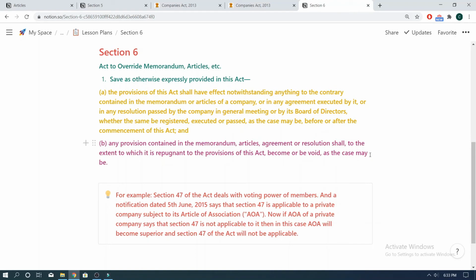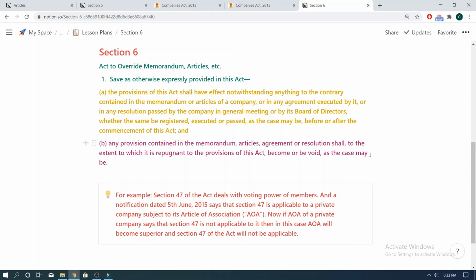That is, the Companies Act 2013 would override any provisions or would prevail over any provisions given in the MOA or AOA. Similarly, any agreement executed by the company or any resolution passed by the company either in the general meeting or at the meeting of the board of directors of the company should be in compliance of the provisions of the Companies Act 2013 and cannot be contrary to the same.